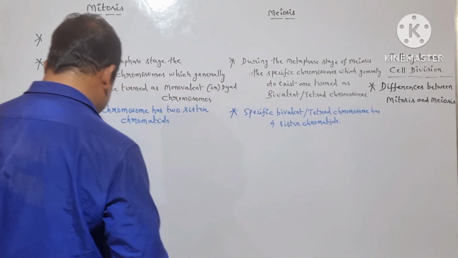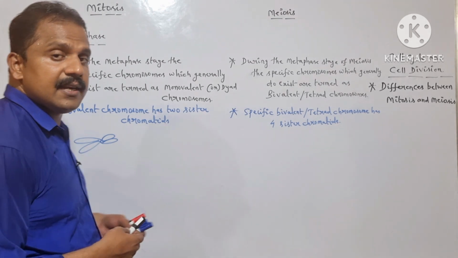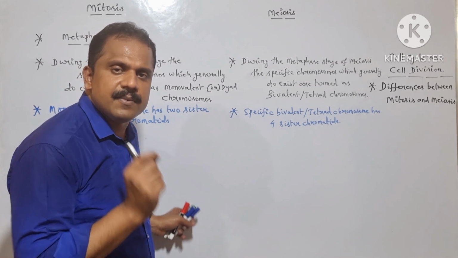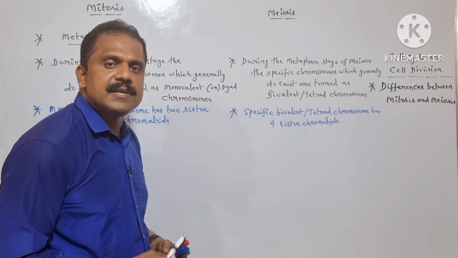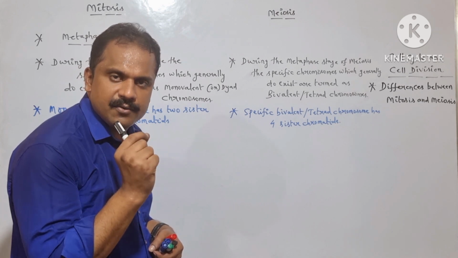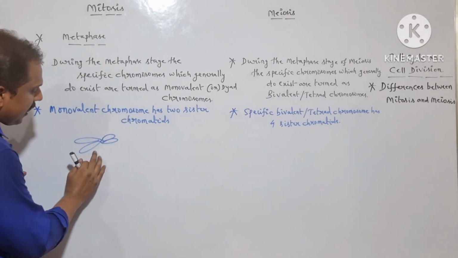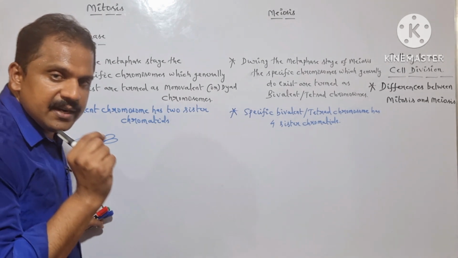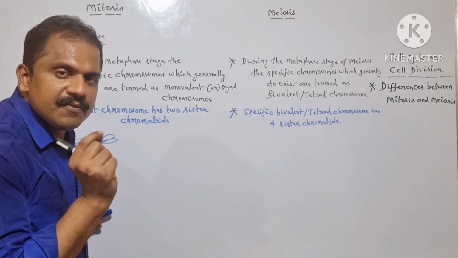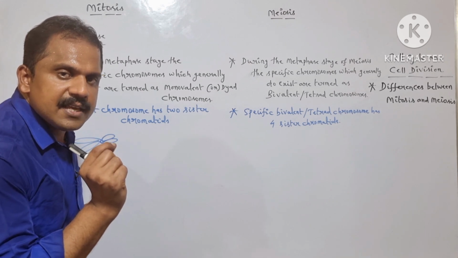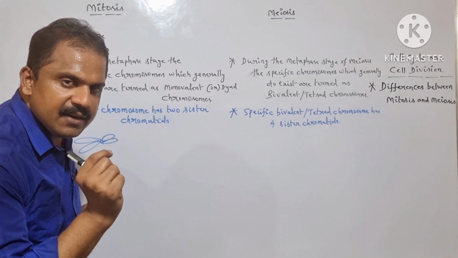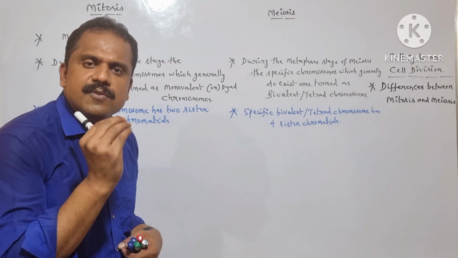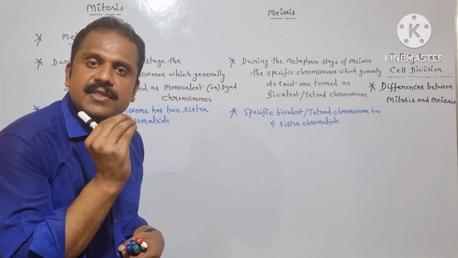And then after, in case of the metaphase stage of mitosis, in general, the specific monovalent chromosomes, they are capable to remain in association with the spindle fibers by taking the advantage of a specific disc-shaped protein complex termed as kinetochore. Is it clear? The specific monovalent chromosome or the dyad chromosome is capable to remain in association with the spindle fibers by taking the advantage of a disc-shaped protein complex termed as kinetochore.